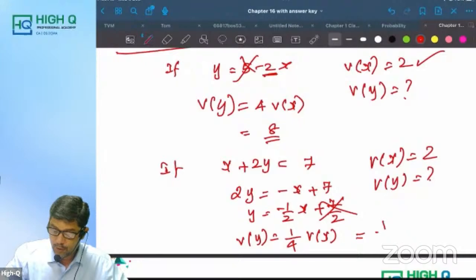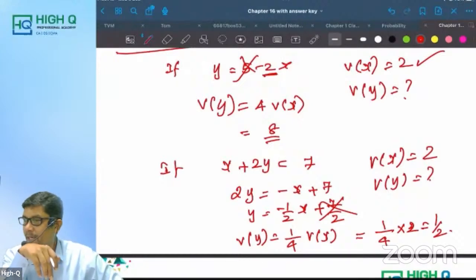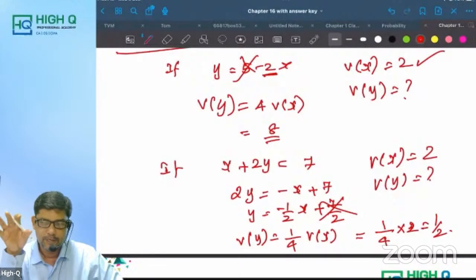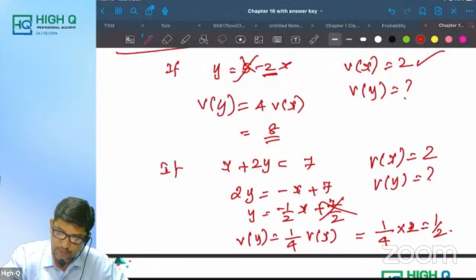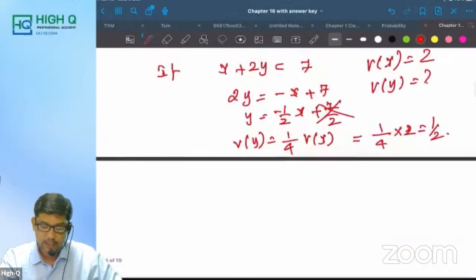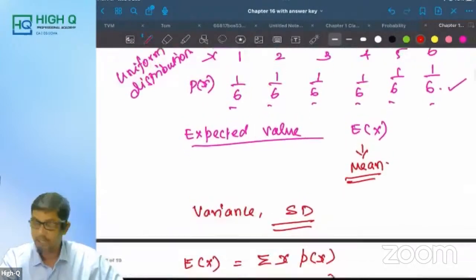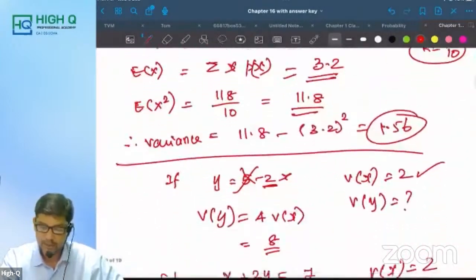How many of you got the answer as 1 by 2? The answer is 1 by 2. Is that right, my dear? That's it. Okay, fine. So the answer is 1 by 2. Is that clear, all of you? Okay. So in this type of random variable, these are the types of questions that are highly expected.